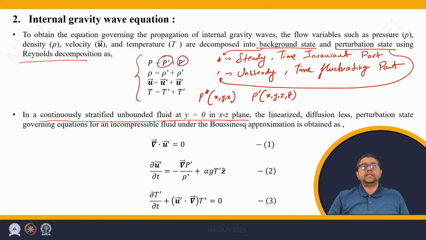Let us consider the xz plane in a Cartesian coordinate system. In the xz plane, which is also equivalent to y equals constant, we have a continuous, stratified and unbounded fluid.